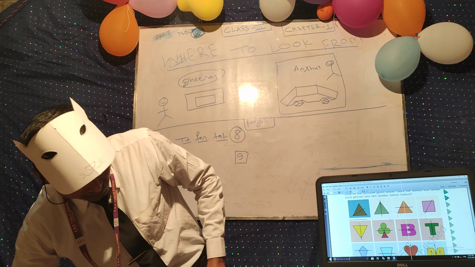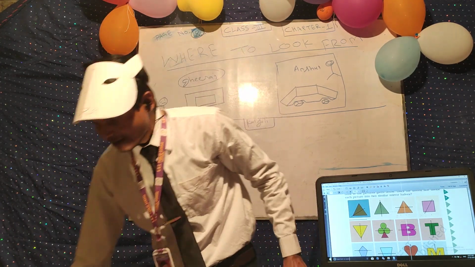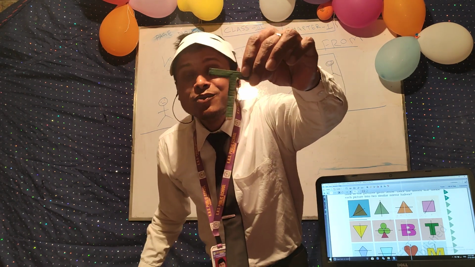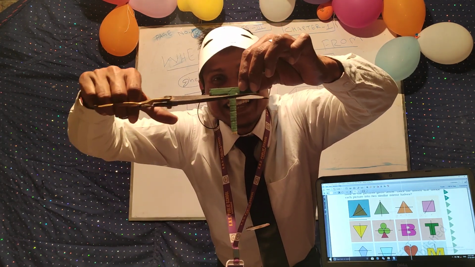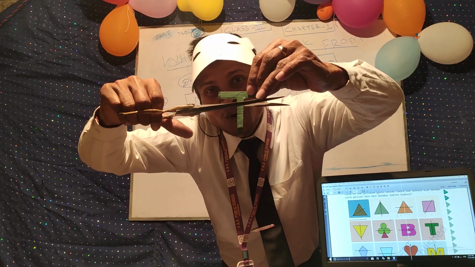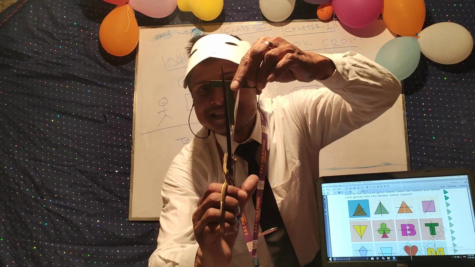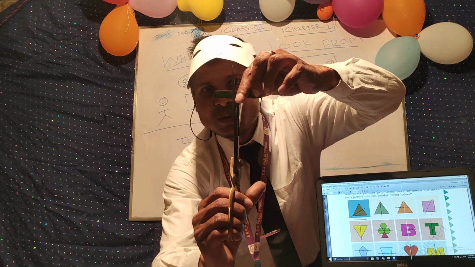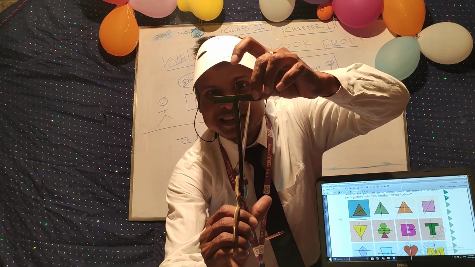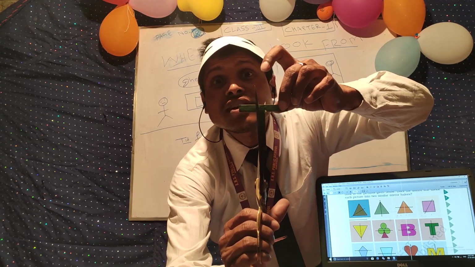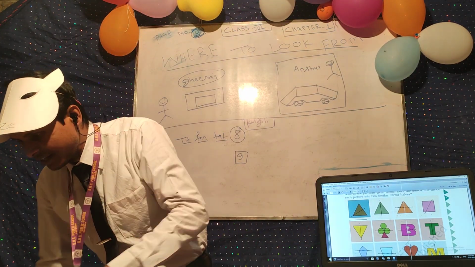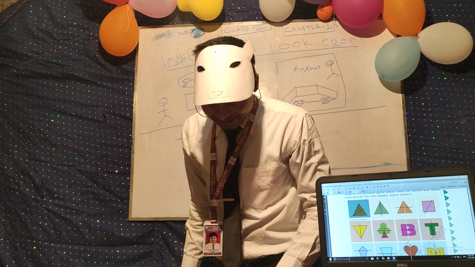After B, you can come to the T. So this is the T. If you are thinking that I will cut this T like this, this is not the symmetry of T. I will divide it in two parts, but not equal parts. But this is the actual line of symmetry of T. So I can cut this T in two equal halves. This line is called the line of symmetry.